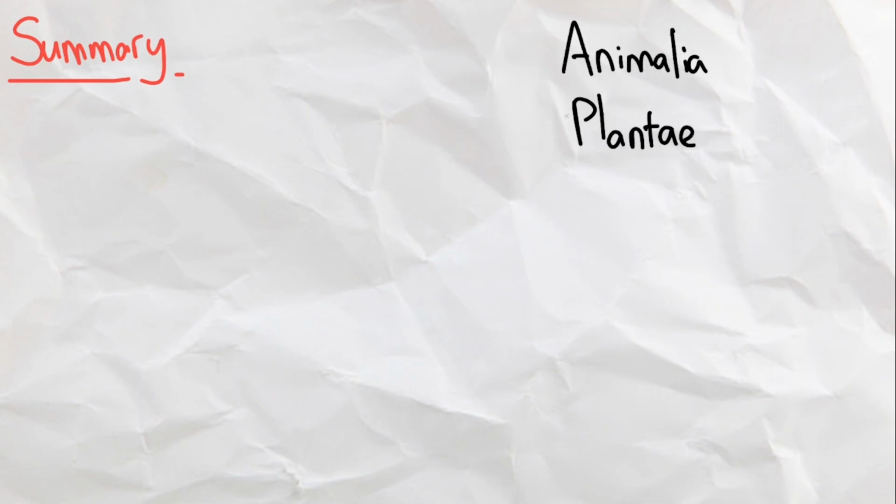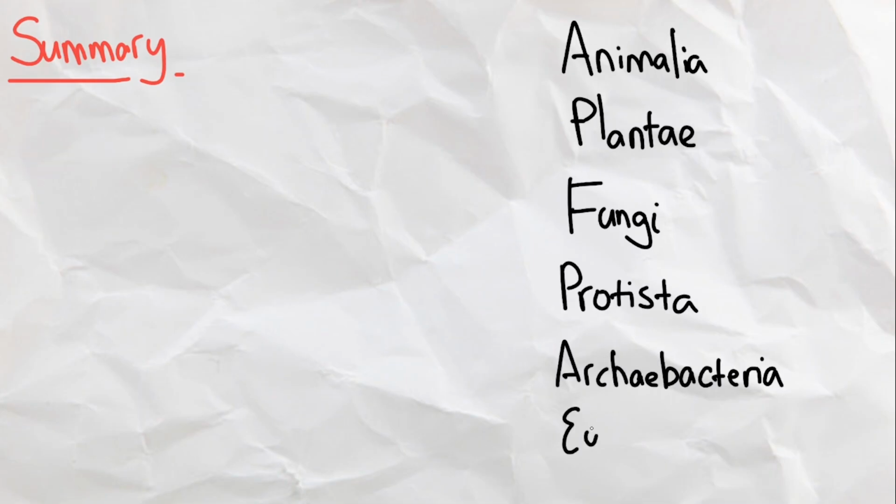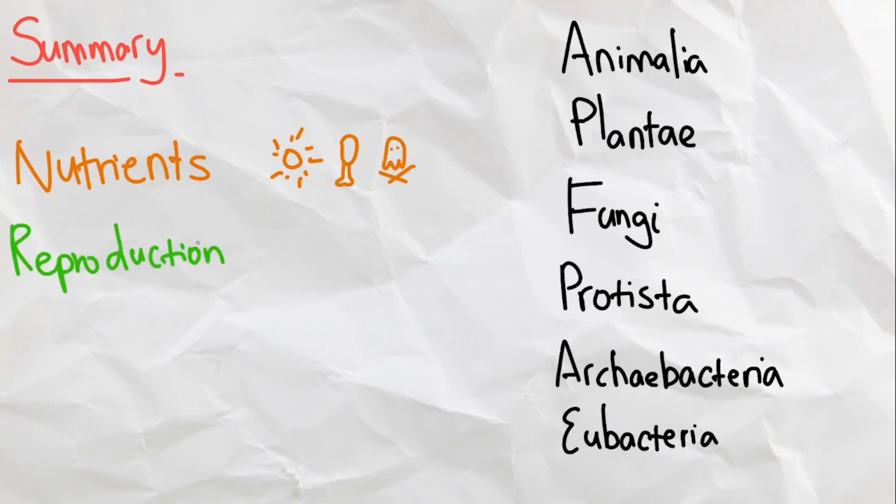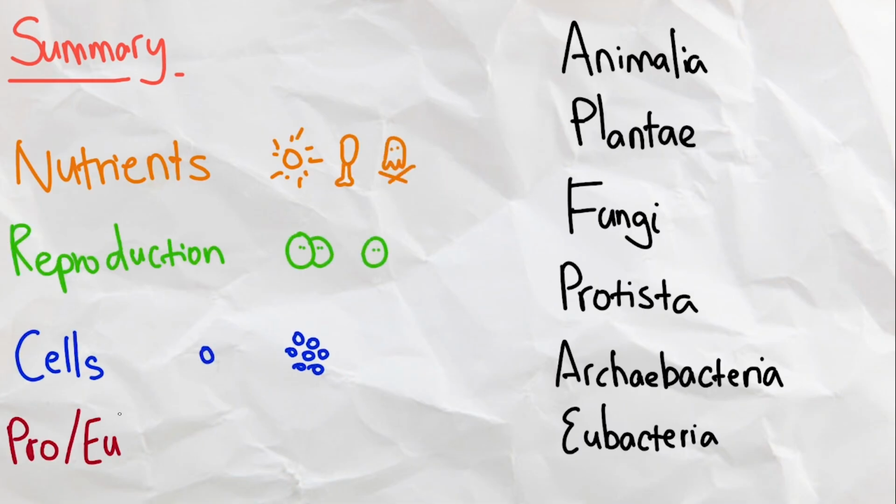And there we have it, the 6 kingdoms of life explained. They are sorted by how they obtain nutrients, how they reproduce, whether they are unicellular or multicellular, and whether they are prokaryotic or eukaryotic. I hope that y'all have learned something interesting today.